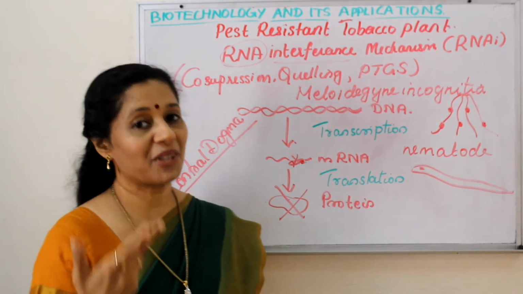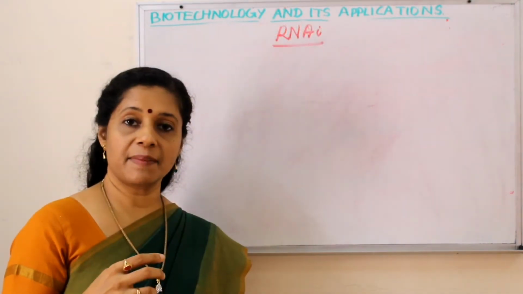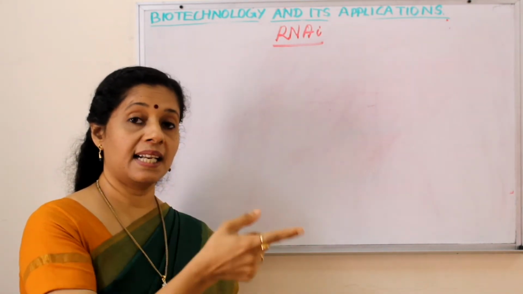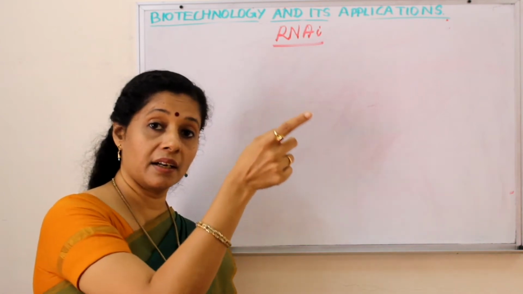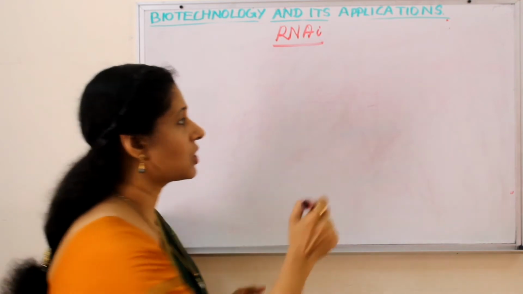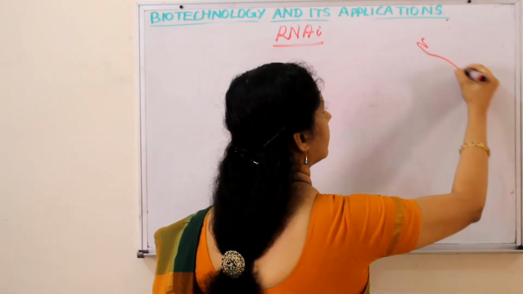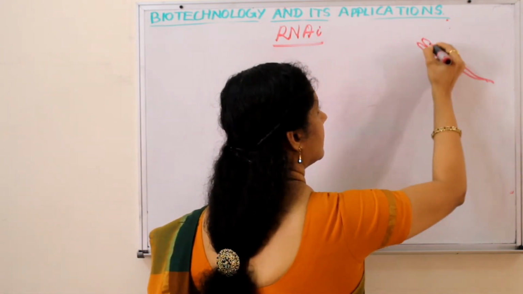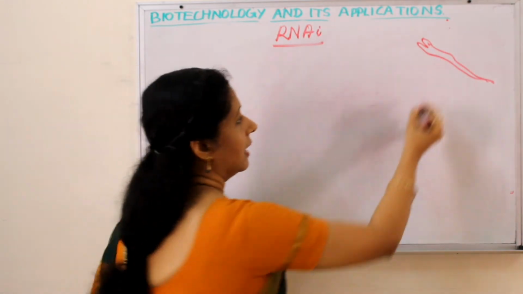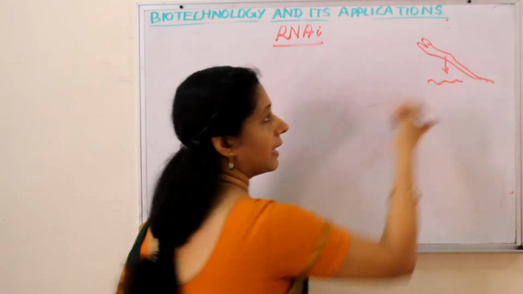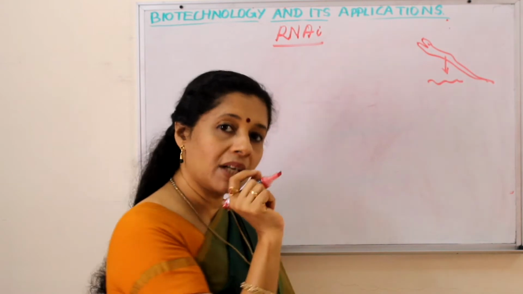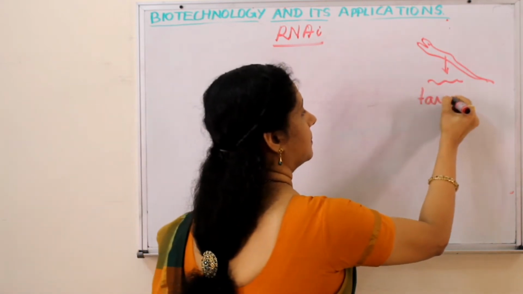Let us go a little more into detail of this process. The RNA interference mechanism is silencing of mRNA. But which mRNA is being silenced? The silencing of the mRNA of the pathogen which is affecting us, because it is a cellular defense mechanism. So let us take, suppose this worm is our infectious agent. It will produce mRNA from its DNA. So this mRNA we have to silence. So for the time being we call it the target mRNA.